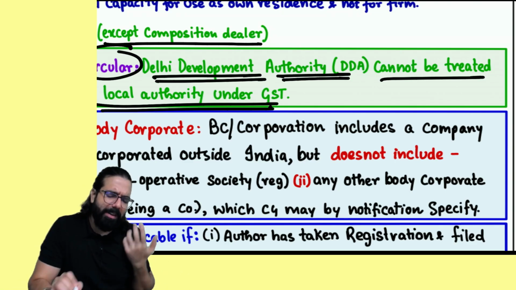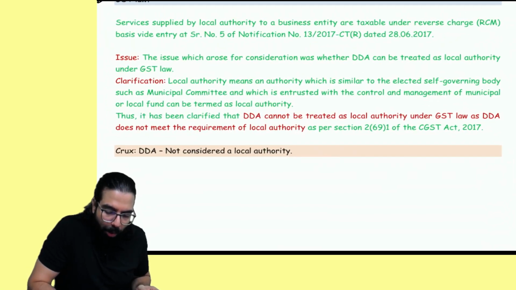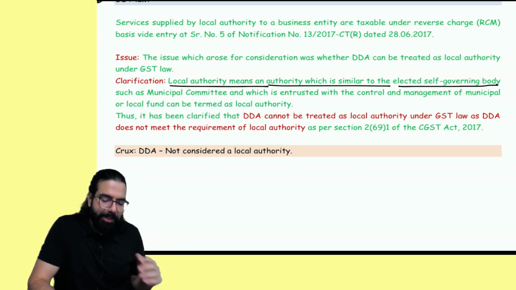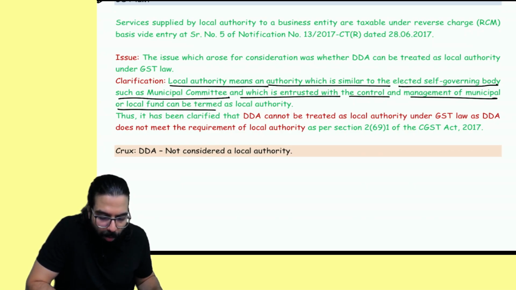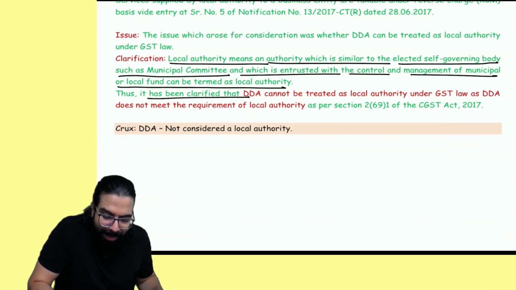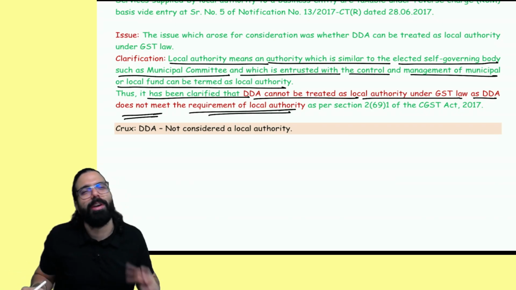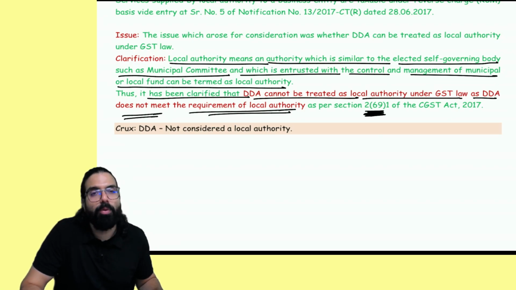Not very important, but a sector specific clarification given by the government is that local authorities means authorities which are similar to elected self-governing bodies such as municipal committees which are entrusted with control and management of municipal or local fund. It has been clarified that a development authority cannot be treated as a local authority, as Delhi Development Authority does not meet the requirement of local authority which is told under section 2(69).